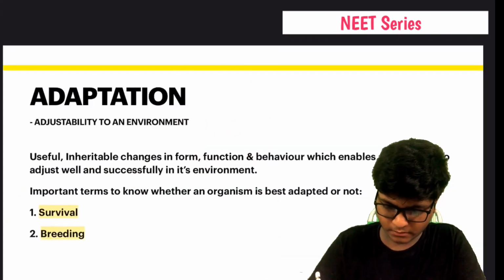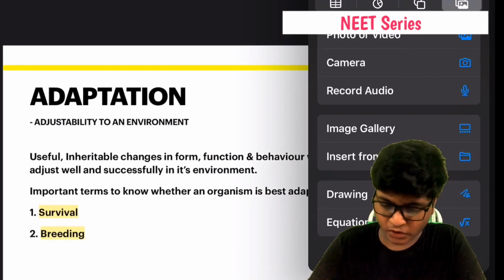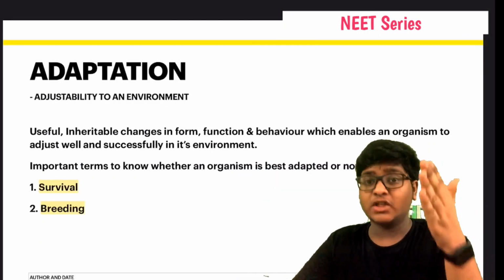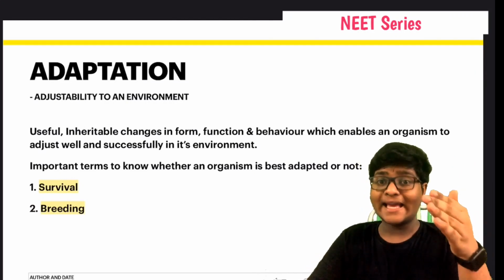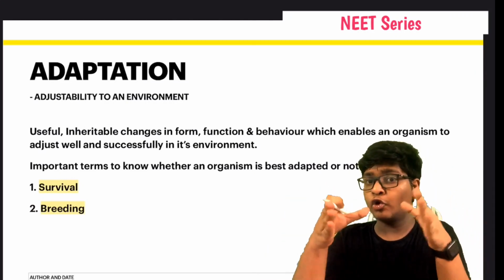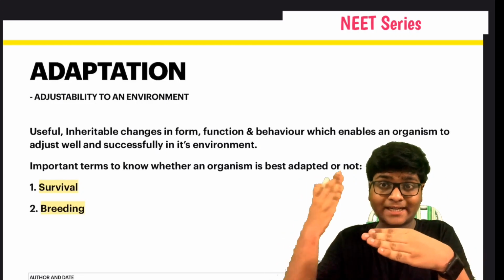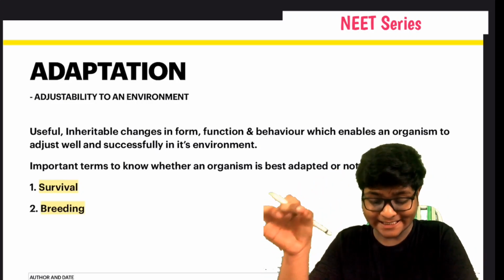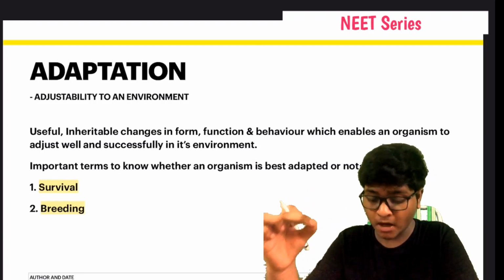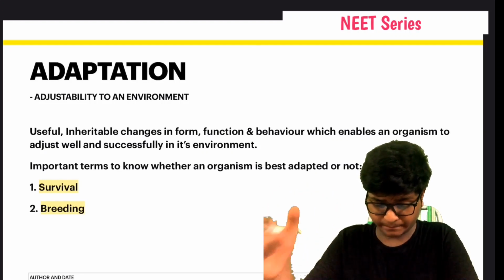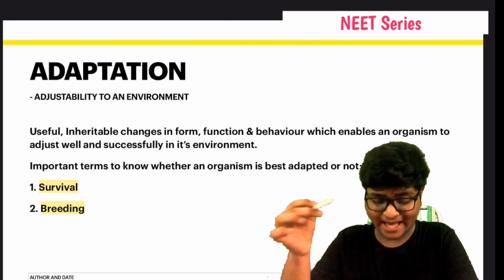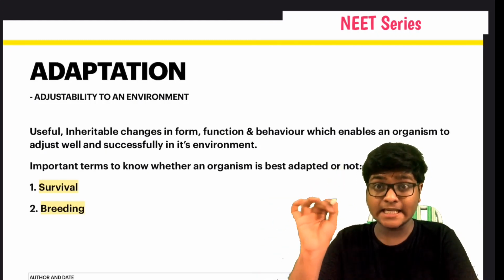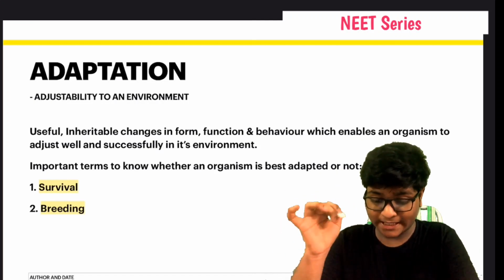Adaptation. So what is this adaptation? Adaptation is adjustability to the environment. I've told you this in the first slide, in the characteristics of living beings: useful inheritable changes in form, function, and behavior which enable an organism to adjust well and successfully in its environment. Did you get the point?